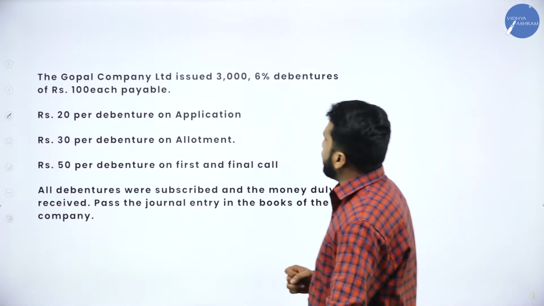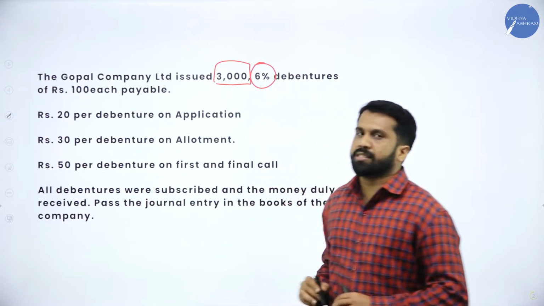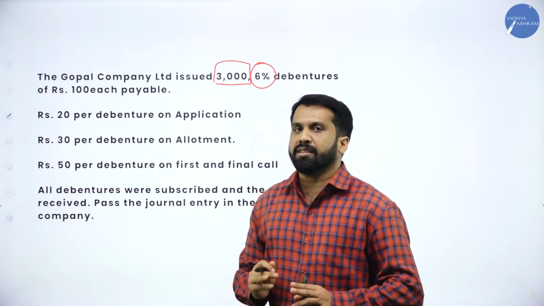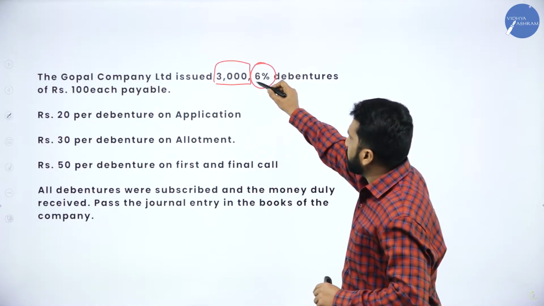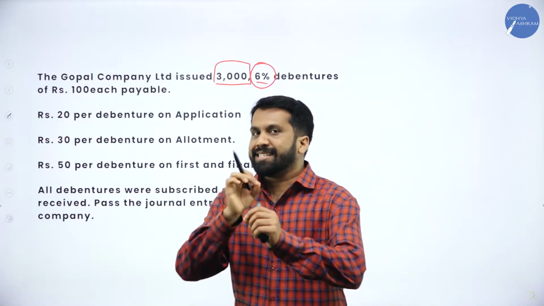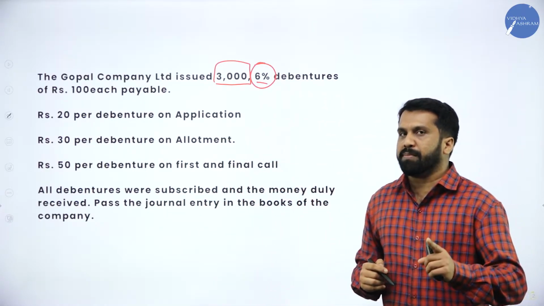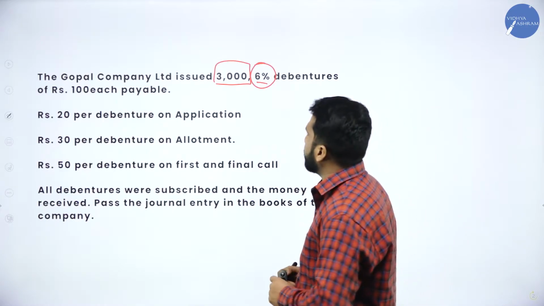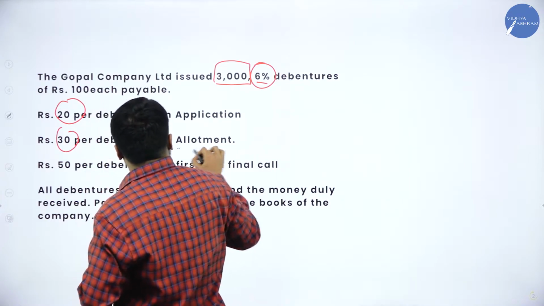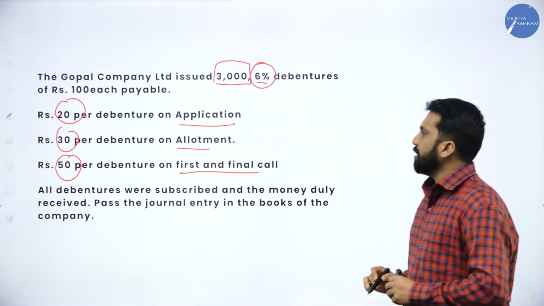The Gopal company issued 3,000 6% debentures. I already explained what is the percentage with debenture. We will not calculate this 6% anywhere, but while writing the debenture, we always mention that 6%. If the problem is about 9% debenture, we have to mention 9% debentures. Now, rupees 20 on application, 30 on allotment, 50 per debenture on first and final call.